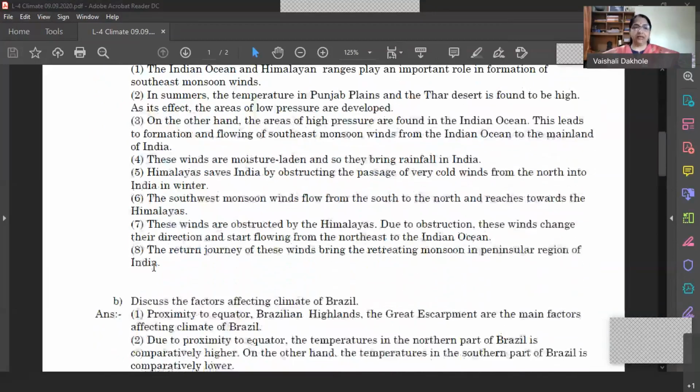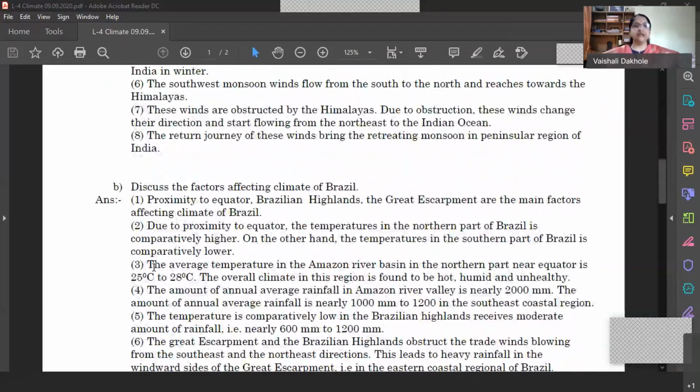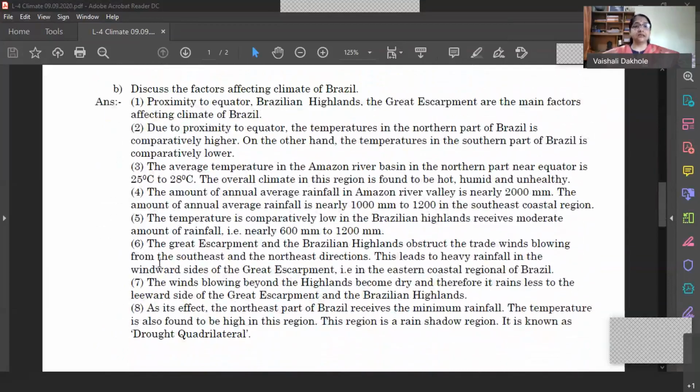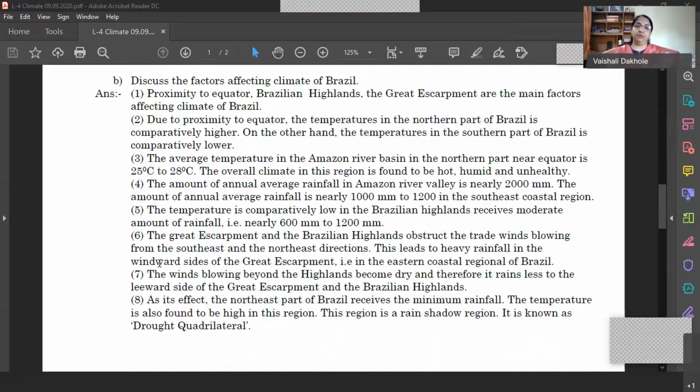Okay, now let's see the next question that is given here, and it is: discuss the factors affecting climate of Brazil. As I have told you earlier, climatic conditions depend on the location of the country, in particular continent or the hemisphere, and also the climate is dependent on the physical features that are prevailing in the particular country. Okay. Now, when we consider Brazil for climate, then we see that proximity of equator, then the Brazilian highlands,